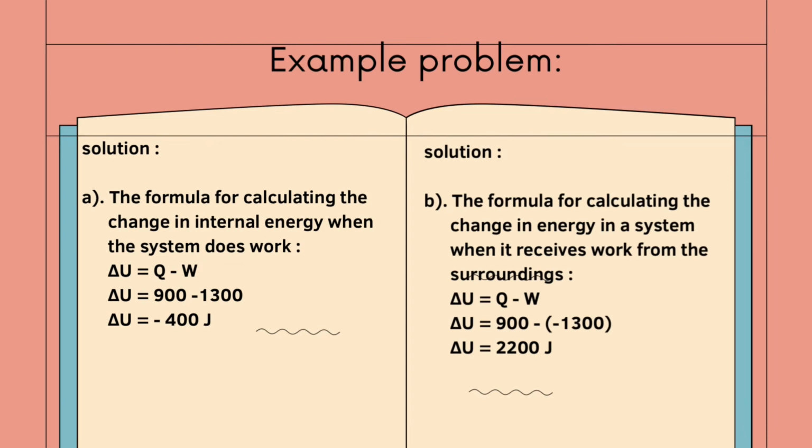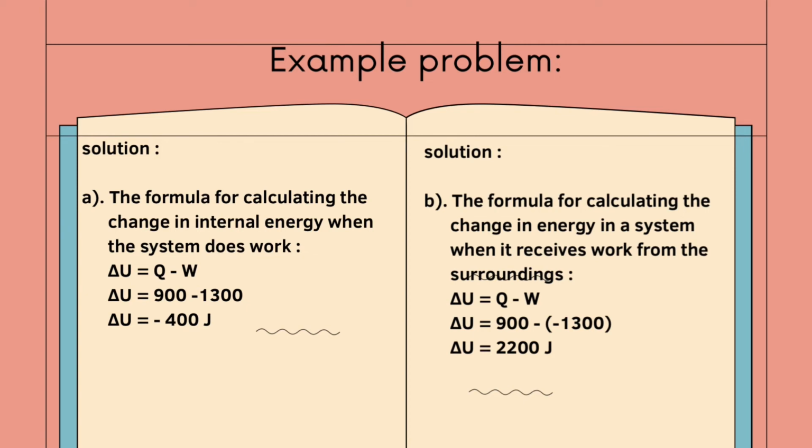Next, we will solve the second problem, where the change in internal energy when the system receives work from the surroundings can be expressed by the first law of thermodynamics as follows: delta U equals Q minus W. As in the first problem, we just need to enter the known data. So delta U is equal to Q, which is 900 joules, minus W, which is negative 1300 joules, and the result is 2200 joules.